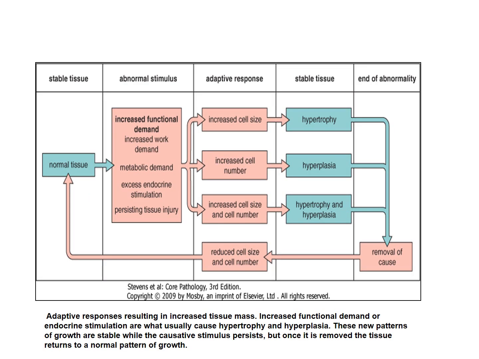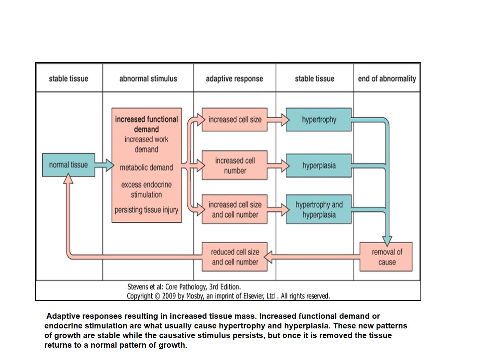Here in this pictorial presentation you can see that initially the normal tissue, when exposed to an abnormal stimulus in any form, like increased functional demand, environmental changes inside or outside, or injury because of anything, will have an adaptive response. The adaptive response could take any form.